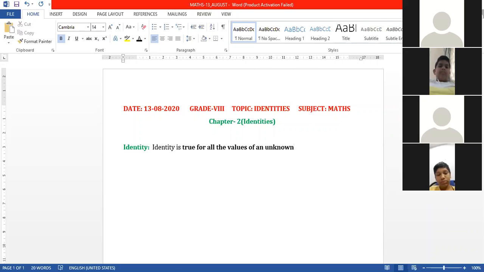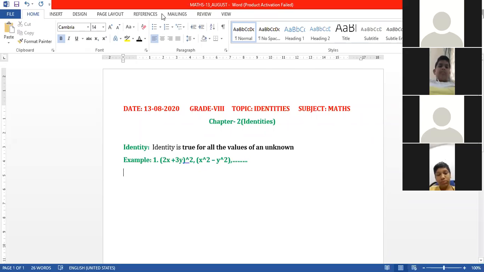Next, example. I can write the first example: (2x + 3y) whole square. Next, x square minus y square, and so on. What is the meaning of identity? Identity is true for all the values of an unknown.